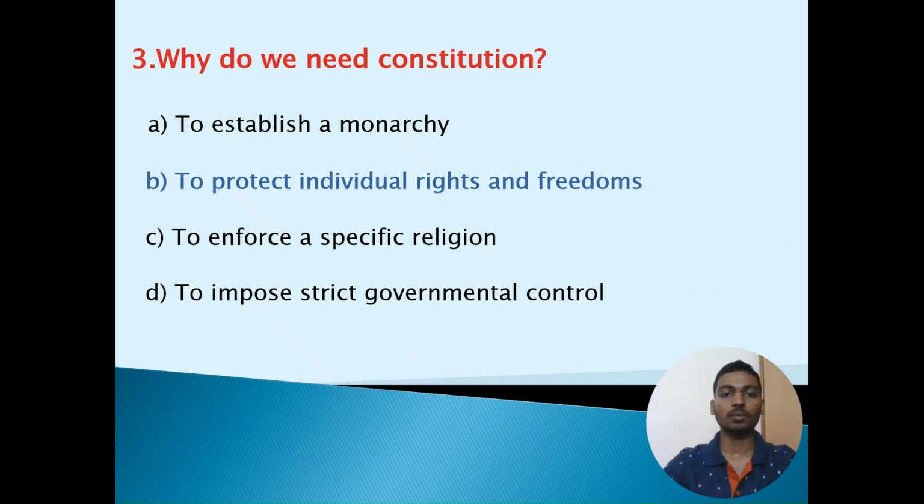Third question is, why do we need constitution? Option A, to establish a monarchy. Option B, to protect individual rights and freedoms. Option C, to enforce a specific religion. Option D, to impose strict governmental control. The correct option is option B, to protect individual rights and freedoms.